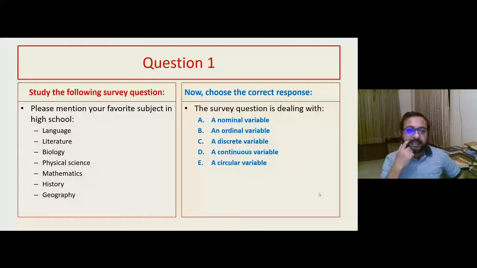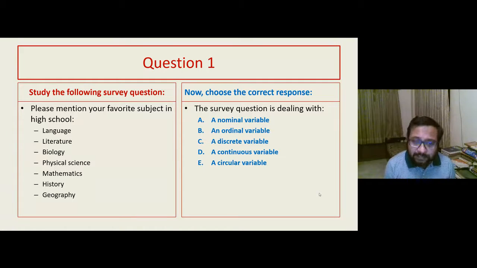So we can easily understand here, we are talking about categories that cannot be added, subtracted, or whose mean cannot be found out. So obviously it is a categorical variable. It's not a numerical variable. Between categorical variables, we have ordinal variable, which can be arranged in an order, and nominal variable, which does not have any order. Subjects cannot be arranged in an order. There is no intrinsic order. It's a matter of individual preference.